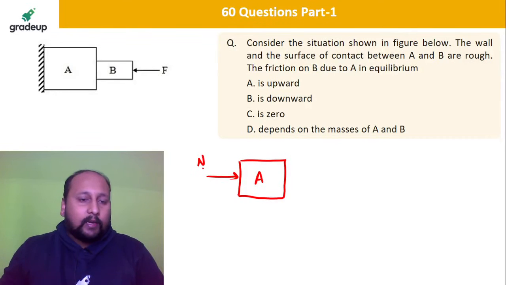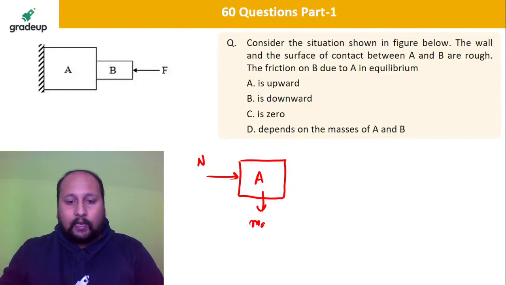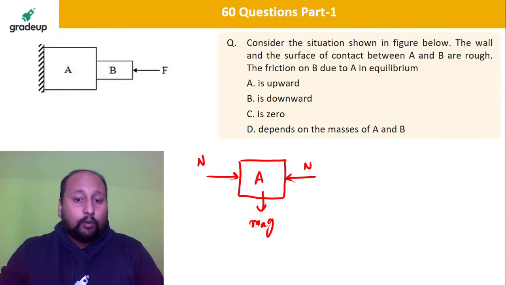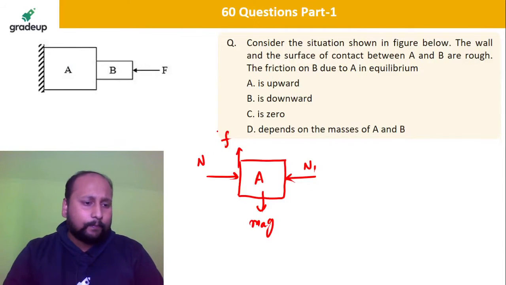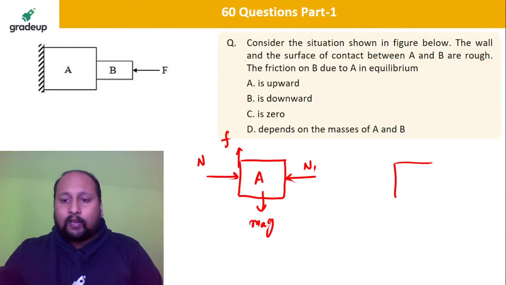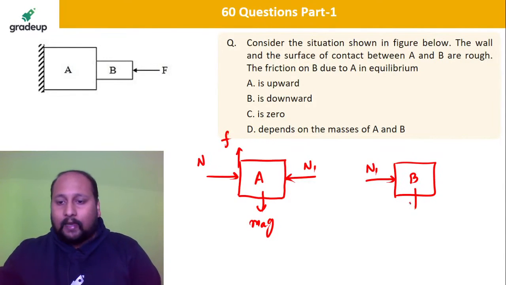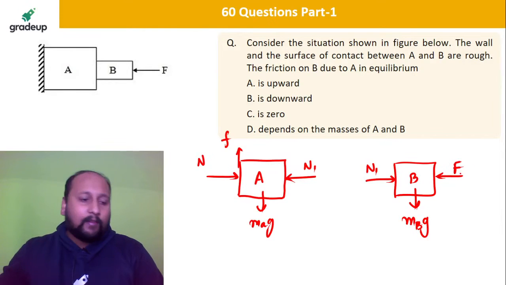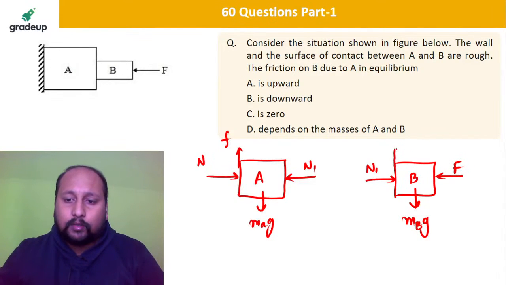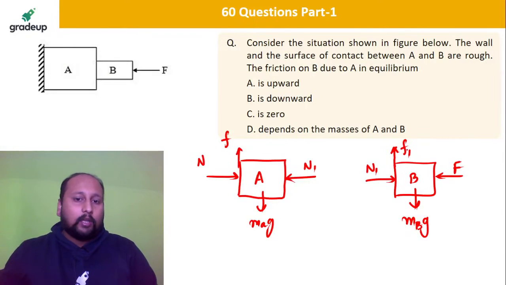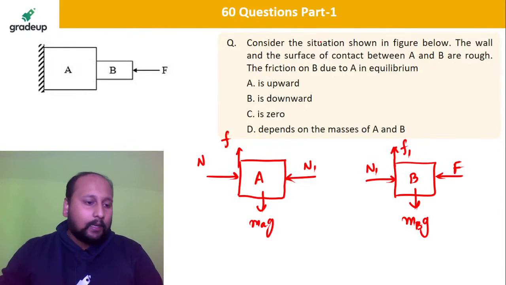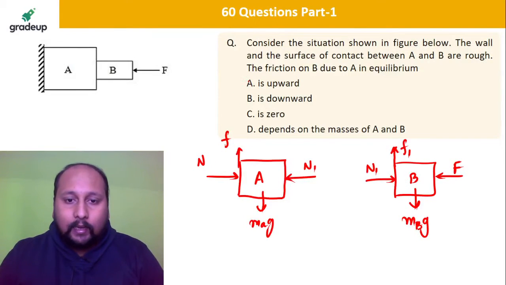There will be one normal reaction, one mA into g, and a normal reaction due to this block, that is N dash, and definitely a friction force in the upward direction opposite to mg. If I draw the free body diagram for mass B, there will be N1 from mass A, mB g, and a force F. Now tell me where will the friction force be? Definitely opposite to this force. So this will be friction F1. So it will be among A, B, C, D. In which direction will the friction force be, my dear friend? It will be in the upward direction, option A.